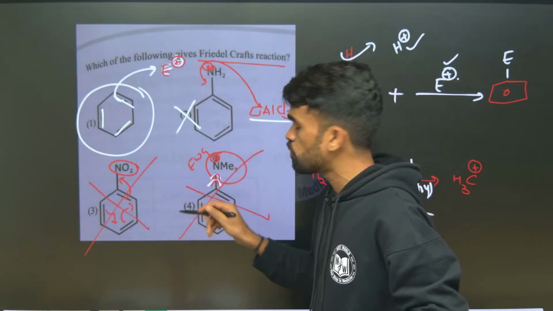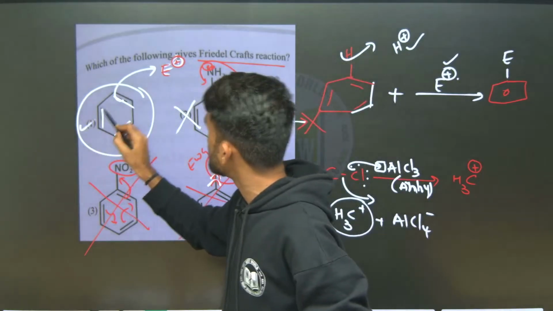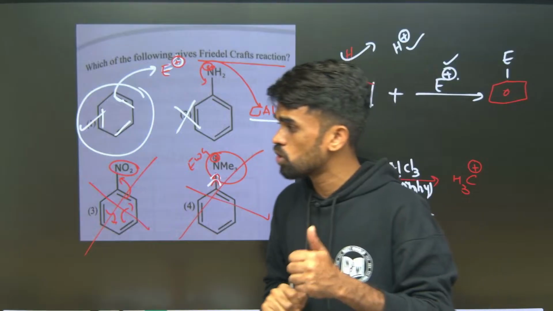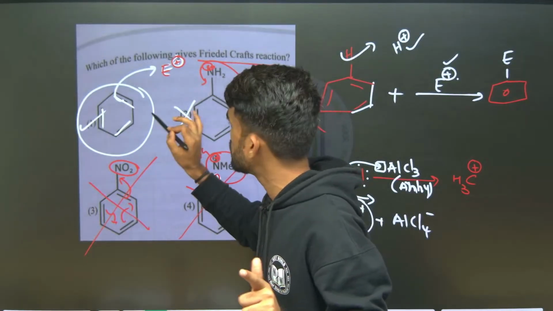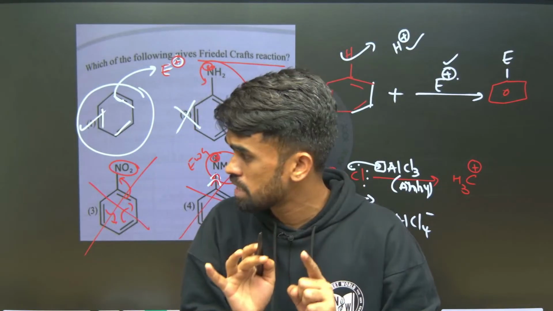So 2, 3, 4 are incorrect. The only possibility is in the first option. You can go with Friedel-Crafts reaction only with option number 1. Hope this is also clear now.